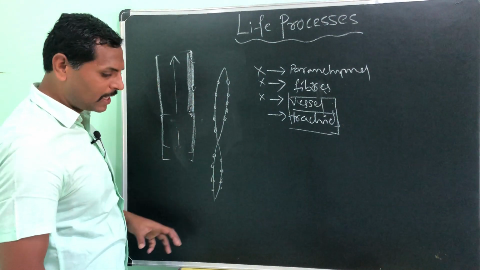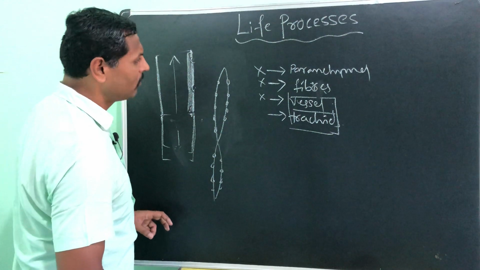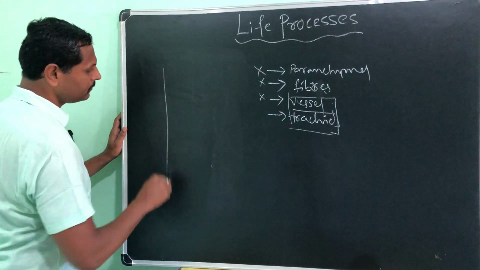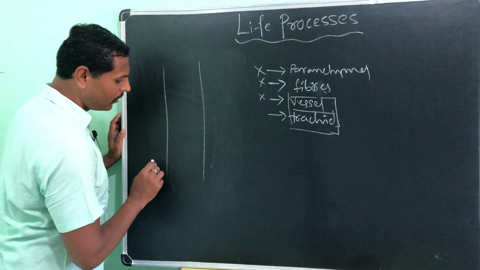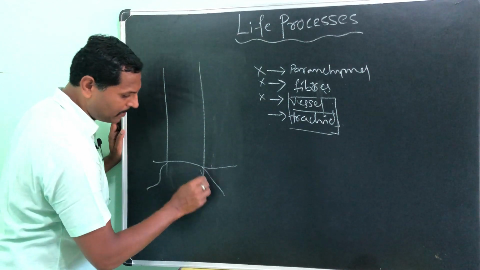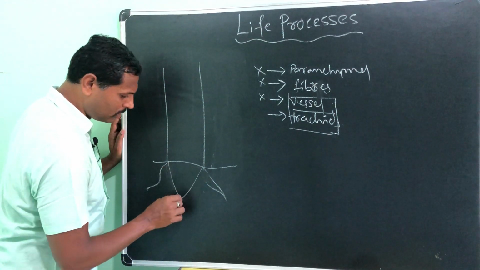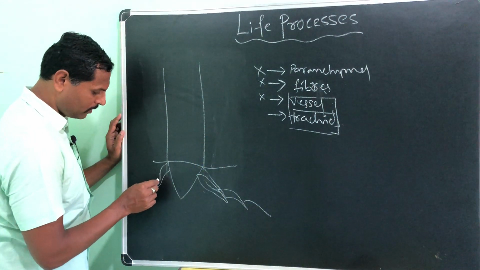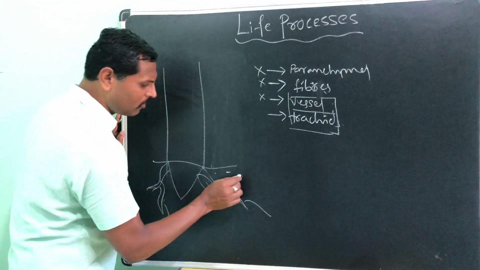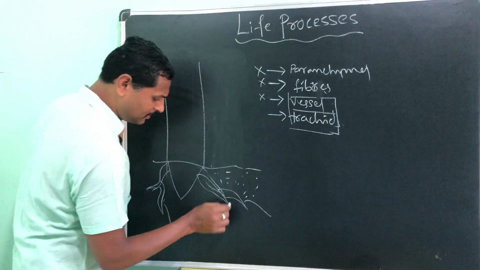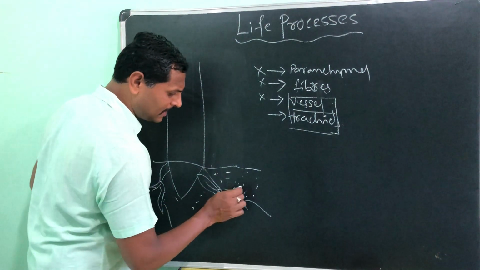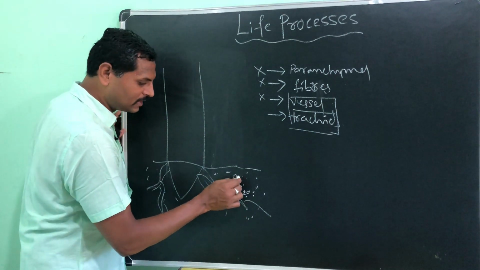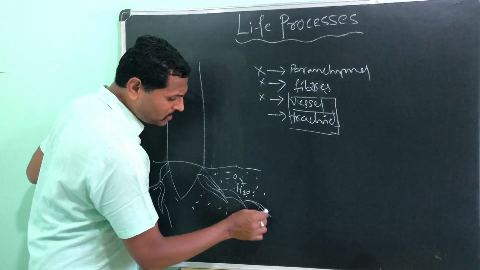Getting my point? Okay. So how will these help in the conduction of water? Let us take a plant now. Here I will take a plant. Now you know that here are the roots: primary root, secondary root, tertiary root, and root hairs like this. And here in the soil, in between the soil particles, in the free, loosened area, you will get water and minerals and oxygen, and all are there. So suppose I take this root hair.